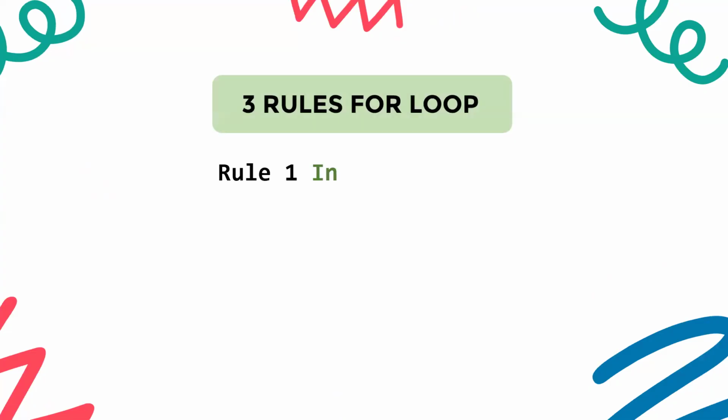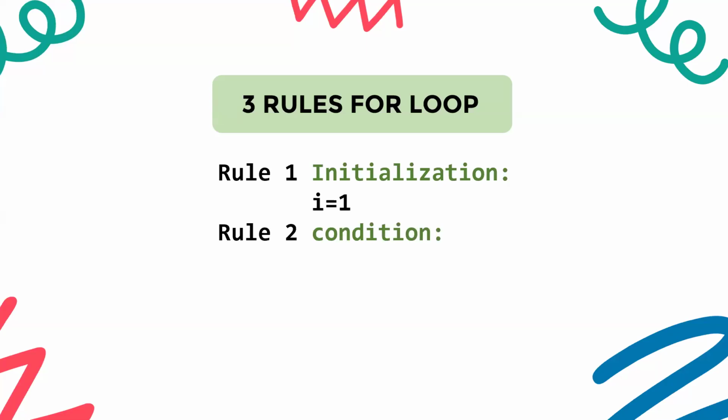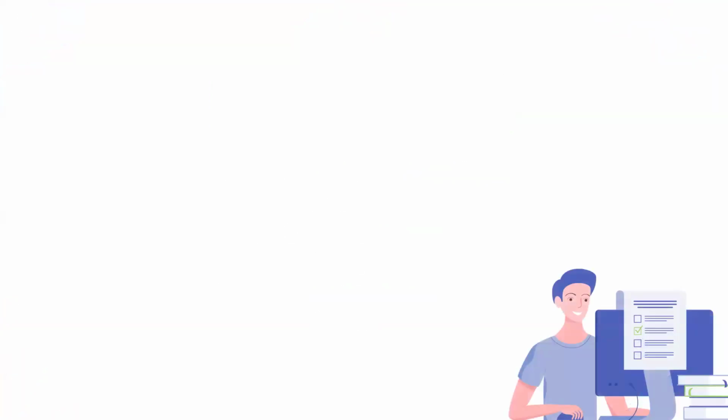What are the three rules? Rule number one, initialization: I equal to 1. Rule number two, figure out the condition. You're okay until and unless the I value is less than or equal to n. You can execute happily. And rule number three, updation. We are increasing the value. We are adding 1 every time. These are the three rules.